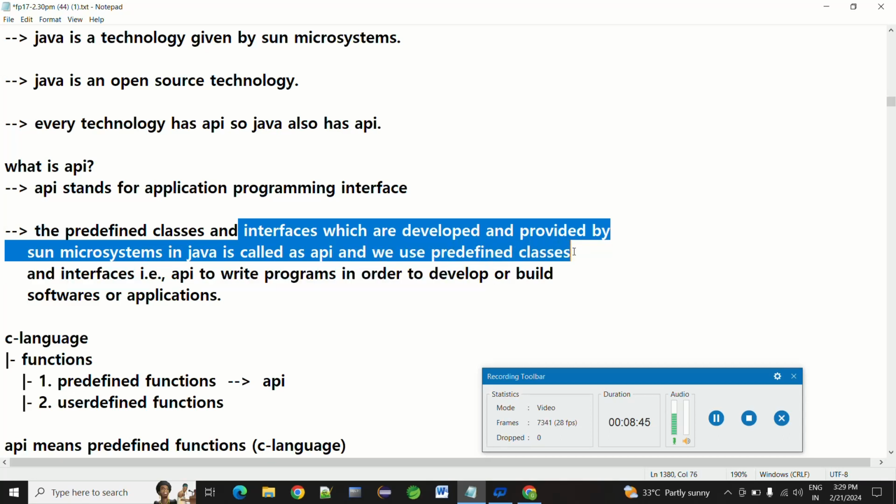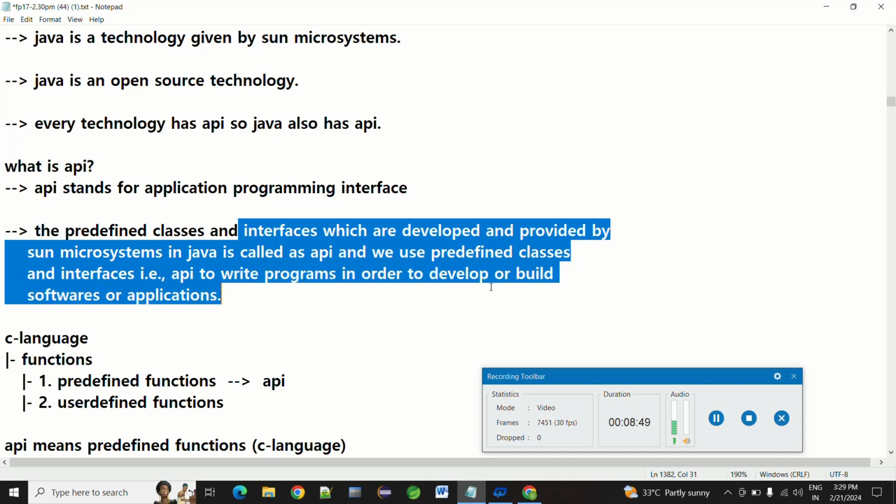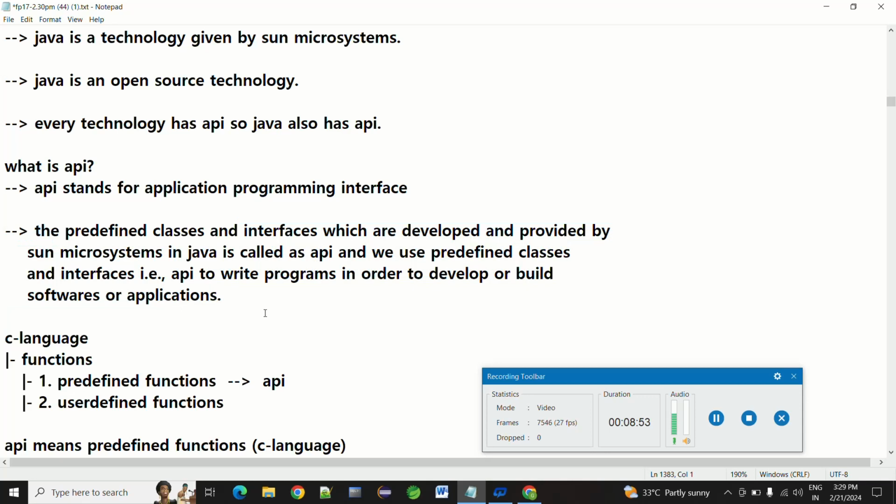And we use the predefined classes and interfaces of the API to write programs in order to develop and build software or applications. Predefined classes and interfaces means Sun Microsystems has already developed them. We no need to develop them again. So that is why we are calling them predefined classes and interfaces.